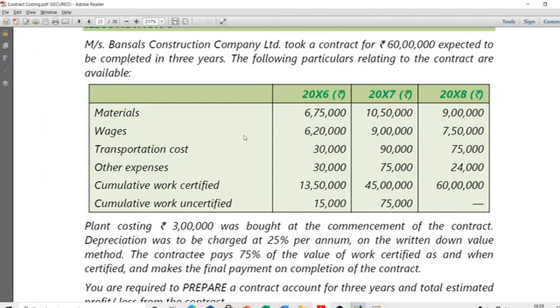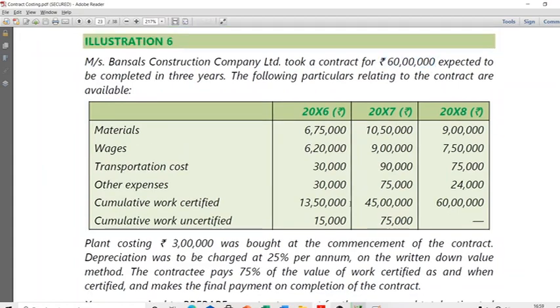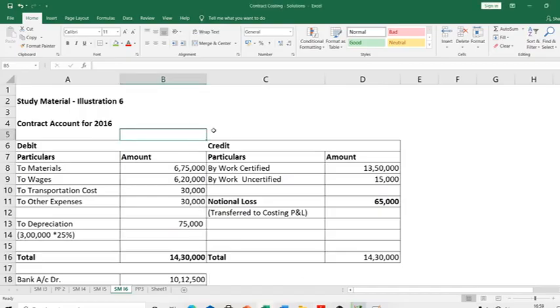See, when does the work begin? Let's say the beginning of 2016. It gets over at the end of 2018. The only thing I want to point out is that in the last year alone you see the work certified is 60 lakhs, which is exactly the contract price. So by the end of 2018 you should have recognized the entire contract revenue, because you would have completed. Okay, with that small observation, let's go ahead with contract account preparation for 3 years. Contract account for 2016.